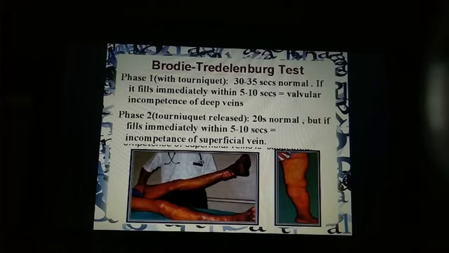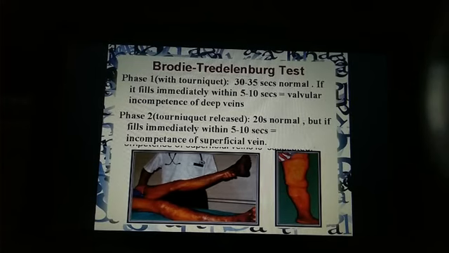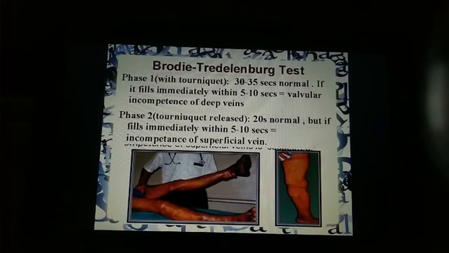The normal timing in phase 1, when the tourniquet is tied, is 30 to 35 seconds to fill the veins, but if it is filled immediately, that means blood has not gone up during elevation, so it fills immediately as the position becomes dependent due to gravity. So there is incompetence of the deep vein.